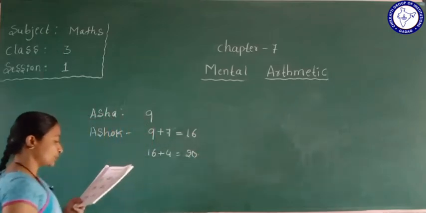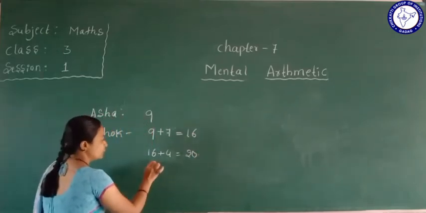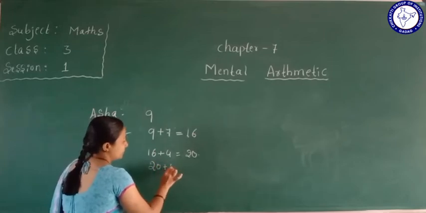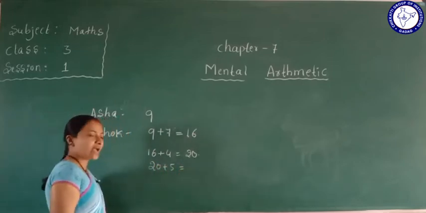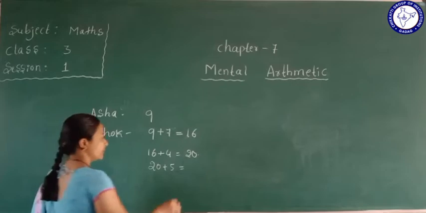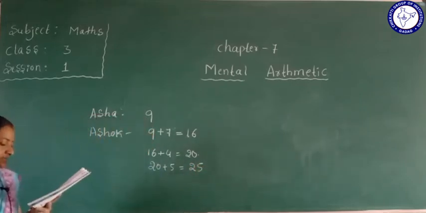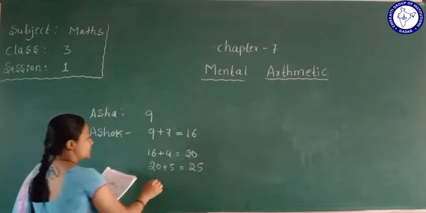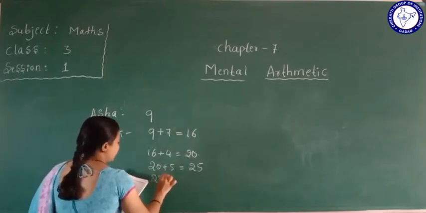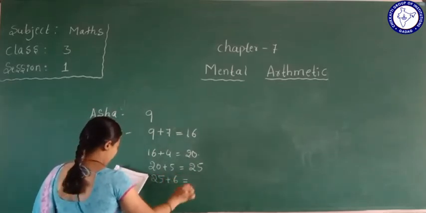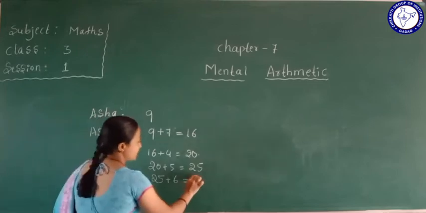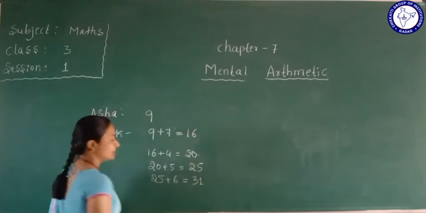Again Ashok adds 5 to 20. So it will become 25. Next, Asha adds 6 to 25. So the answer we get is 31.